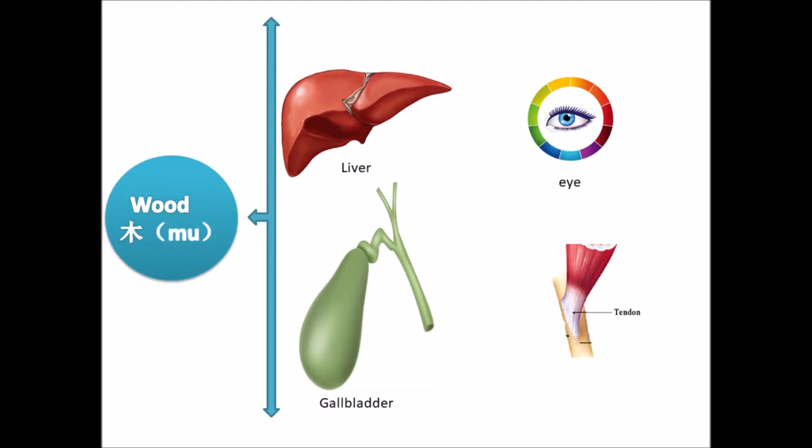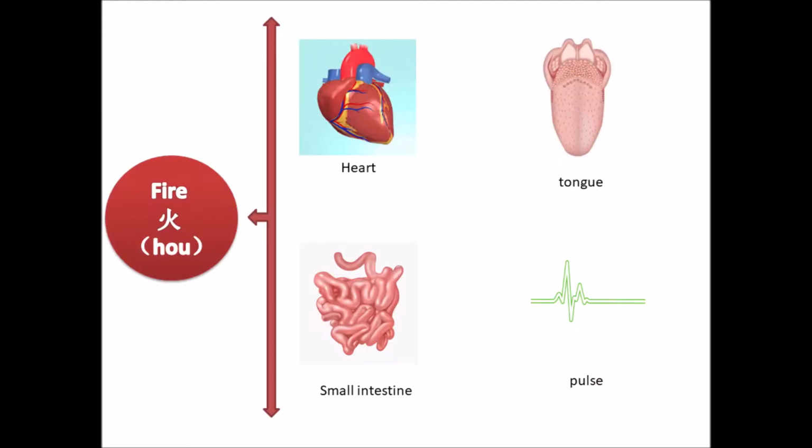The first element is wood. We also call it Mu. It represents our liver, gallbladder, our eyes, and our tendons. The second element is fire. We also call it Huo. It represents our heart, small intestine, our tongue, and our pulse.